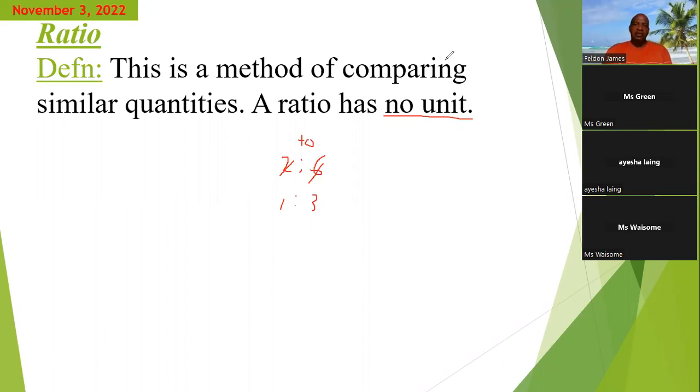Right, so there's no unit of measurement that you would write for a ratio. So you would only have an actual number when you're dealing with ratios. As a matter of fact, even if the numbers started off with units, what will happen is that the units would cancel out. So there would be no units.